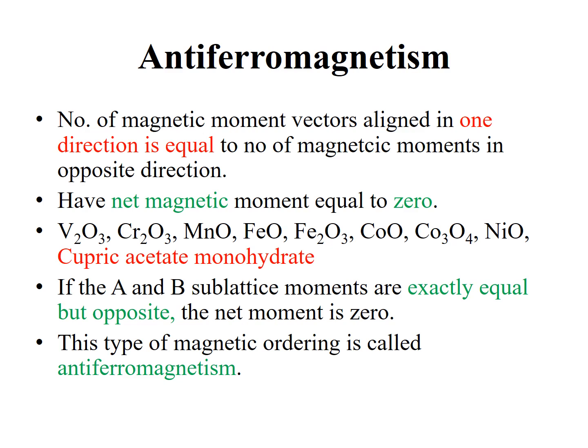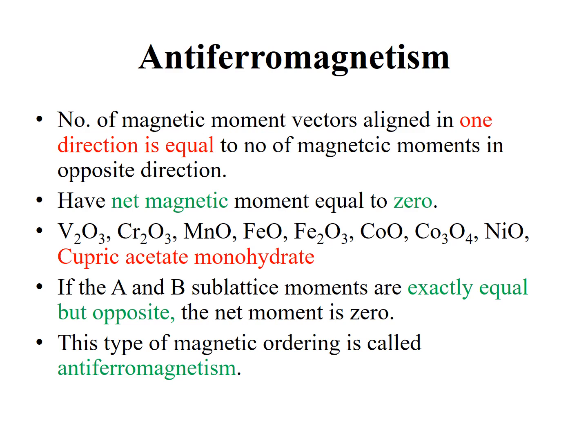In diamagnetic molecules, there is no interaction of paired electrons of one atom with the neighboring atoms of the same crystal lattice. But in antiferromagnetism, the magnetic moments of one atom or one lattice are balanced by the magnetic moments of the other lattice or other molecule.